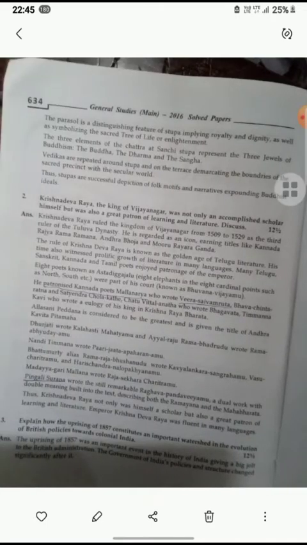So there were some relics, some stupas, and some architectural structures where he depicted his teaching, like what is karma, what is samsara, what is dharma.